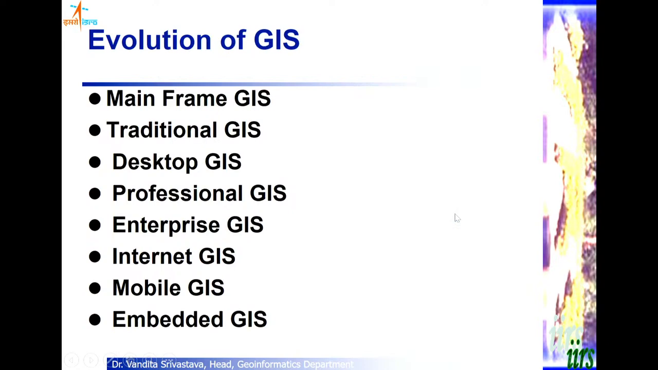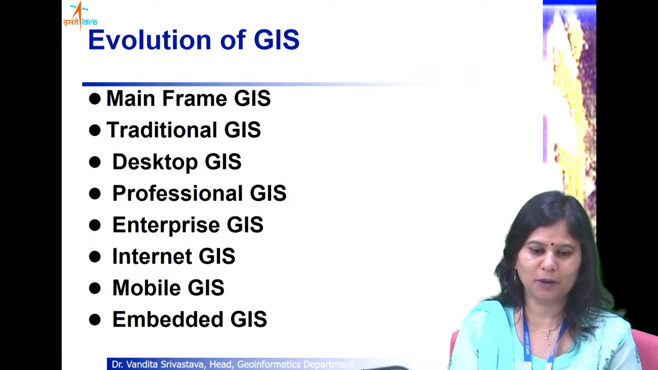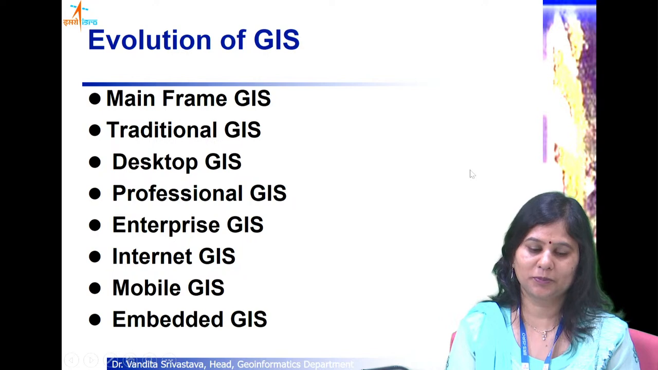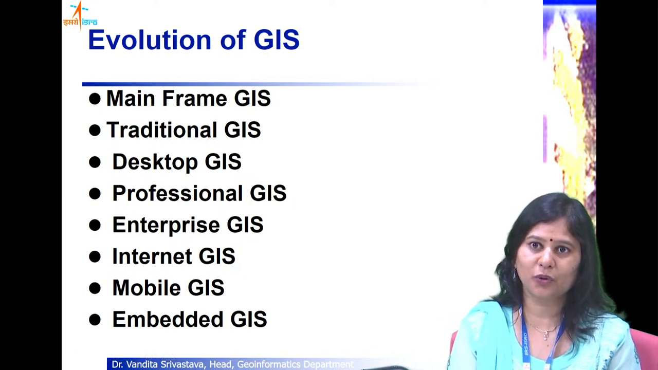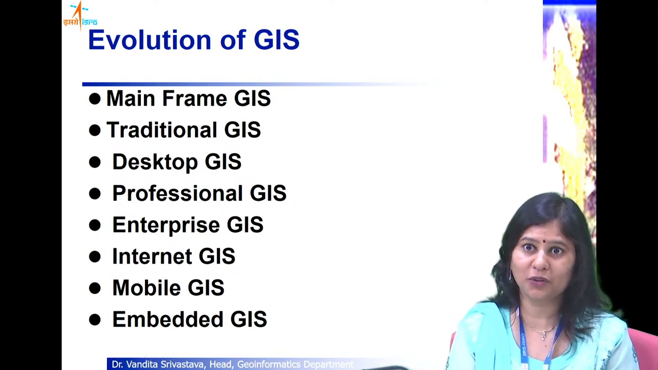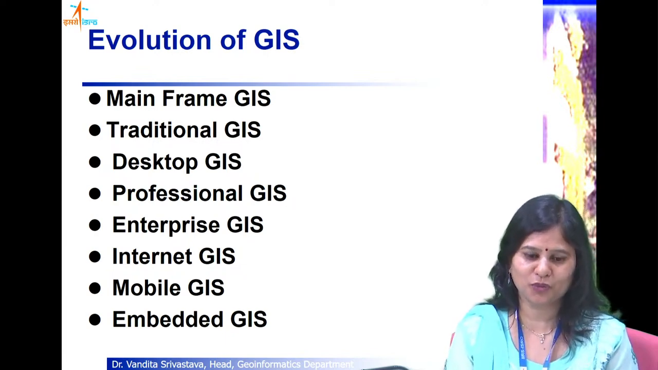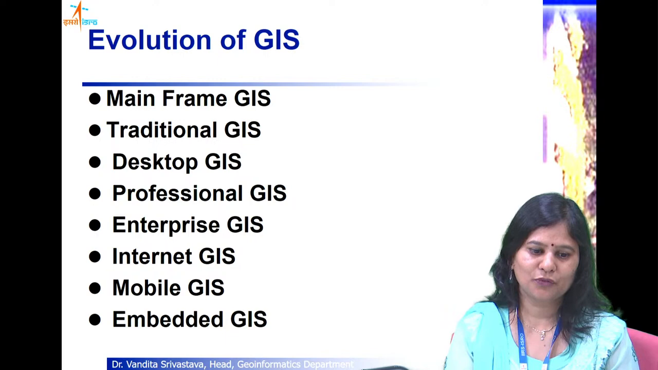Now let me touch upon a little bit about how GIS evolved. You would know that earlier there was no concept of GIS. There was cartography, and even before cartography, there were maps produced from the times of Todar Mal back in the 1500 or 1600 century, and from then on people have been using maps in some form.